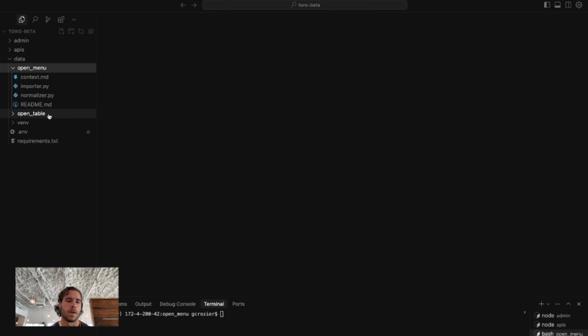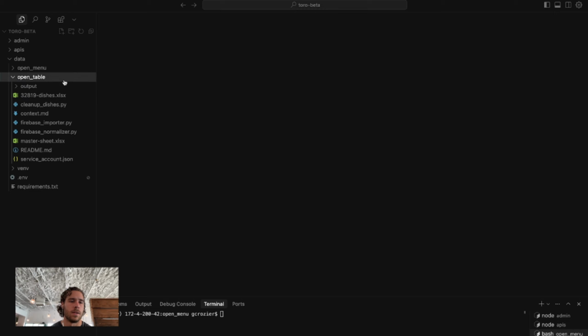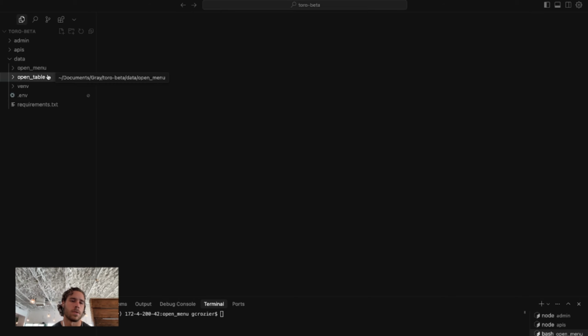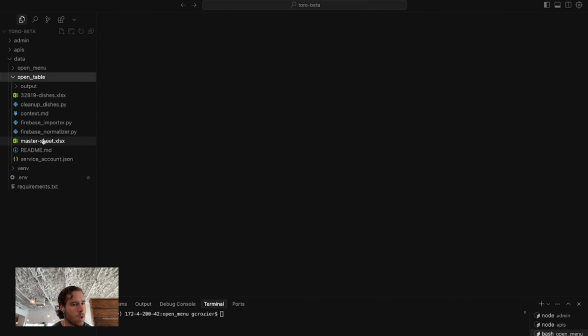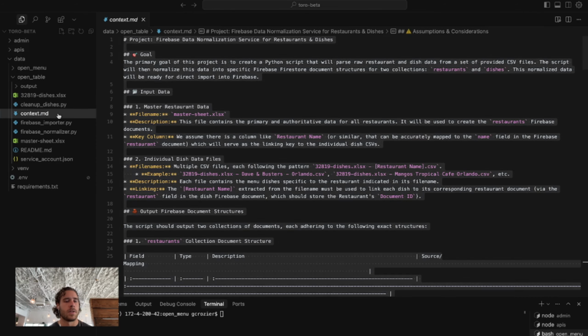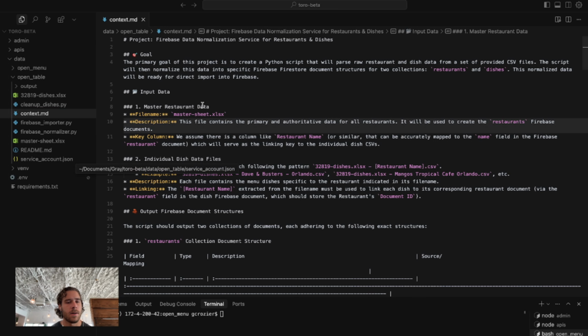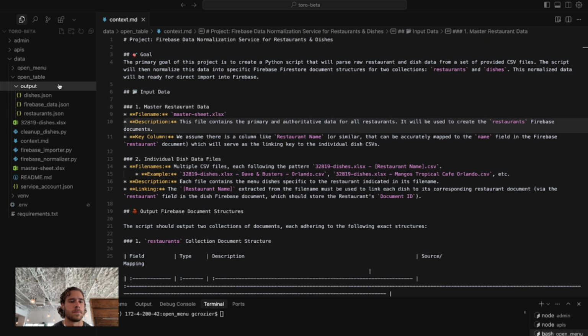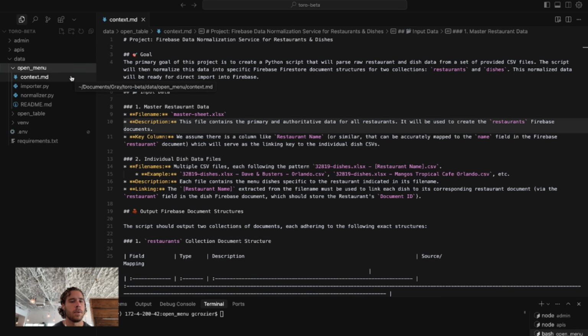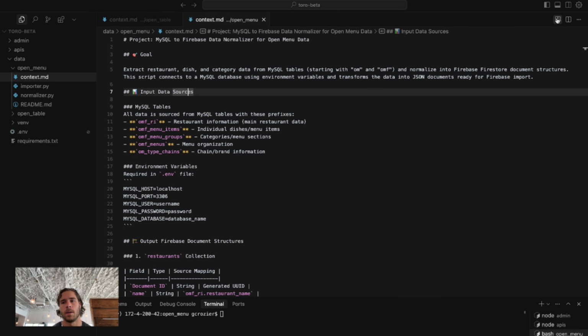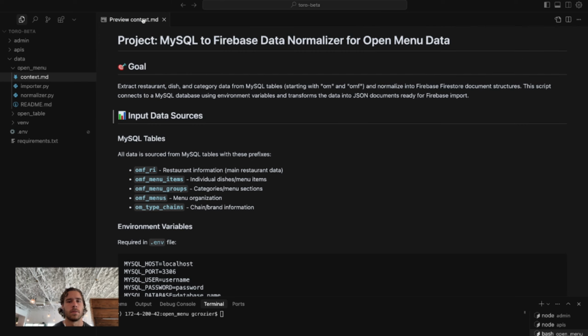I already started. What I did was restructure this data directory. It was kind of gross before, with all of these files in here. So I structured it: this is OpenTable, this is OpenMenu. For OpenTable, I took this context that we have right here, created a copy for OpenMenu, and changed it just a little bit to flow more with our MySQL to Firebase normalizer.